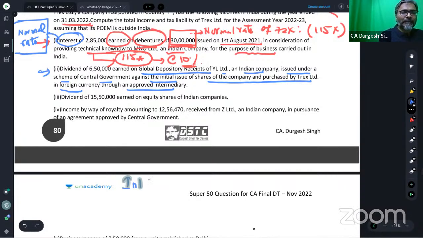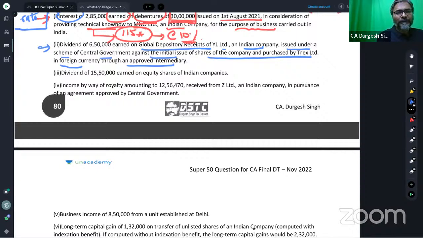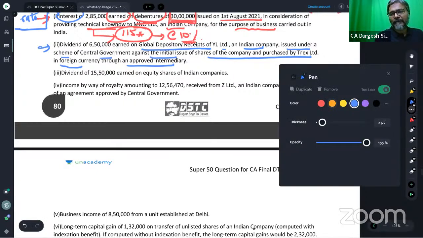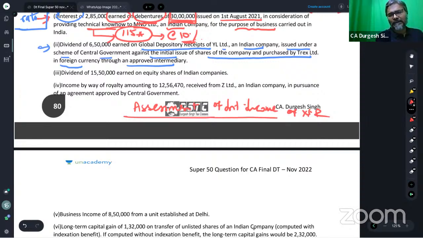Just let's conclude. Assessment of interest income. I'll give you the heading this way: assessment of the interest income of the non-resident. This is very important, students, because this is where you people make mistakes. So how the interest income is assessed in the hands of the non-resident, this is what I'm going to tell all of you. The interest income is assessable in 3 ways.